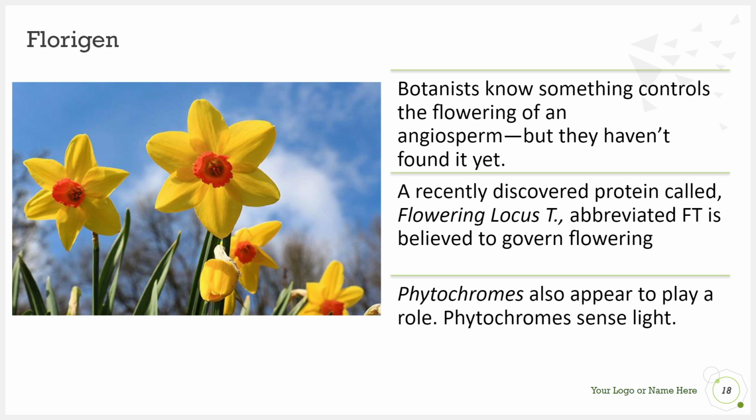And then briefly we'll look at phlorogen, which botanists aren't sure they've identified correctly yet, but they know something controls the flowering of an angiosperm. They did recently discover a protein called flowering locus T, abbreviated FT, and that's believed to be the protein that's governing flowering in angiosperms. We also know phytochromes tend to play a role, so it might be kind of a multidimensional mechanism. And so we're just calling whatever allows for plant flowering regulation to occur phlorogen for the time being.